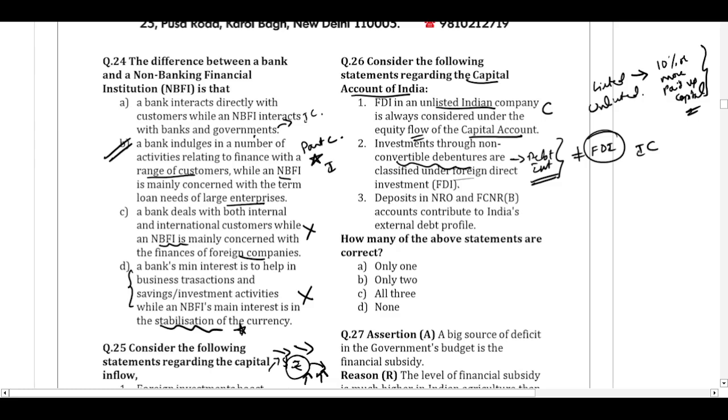Deposits in the NRO and FCNR banking accounts contribute to India's external debt profile. When we say NRO accounts or FCNR, the foreign currency non-resident bank accounts, they do not directly contribute to India's external debt profile. So this statement is also wrong. How many statements are correct? Only one is correct, that is statement number 1.